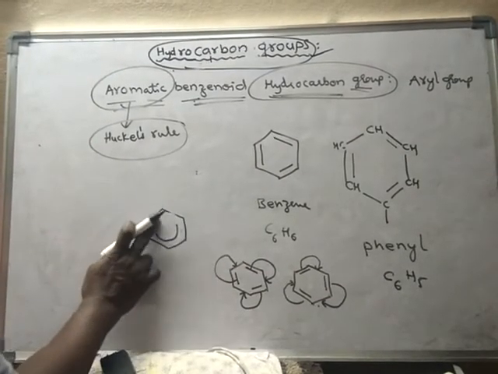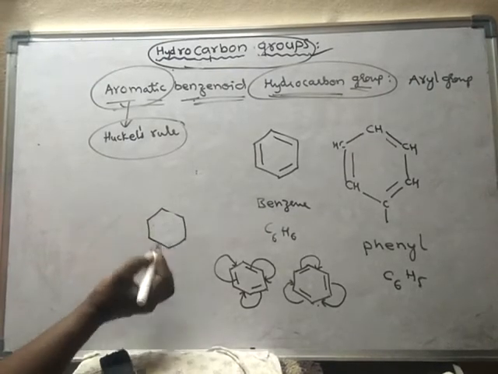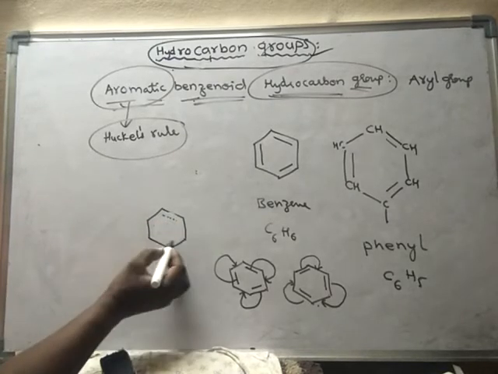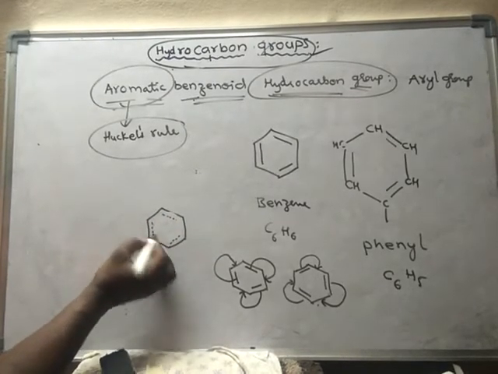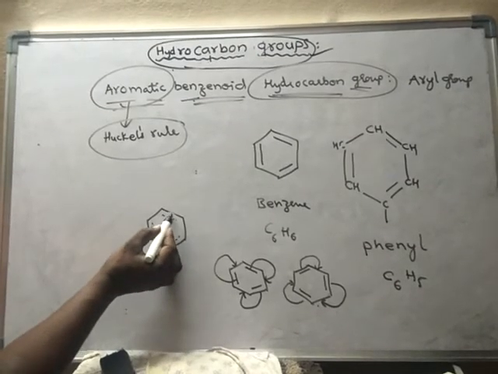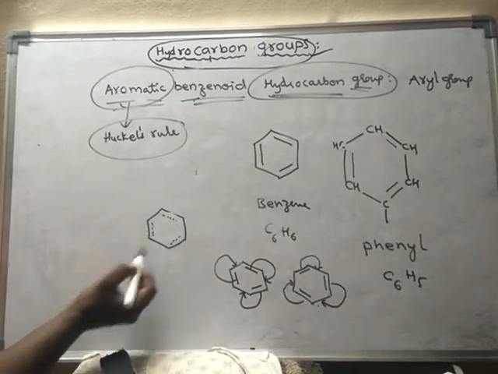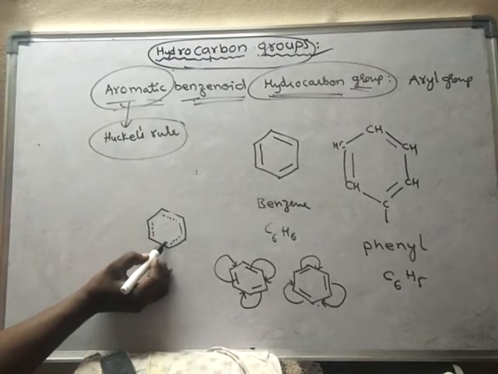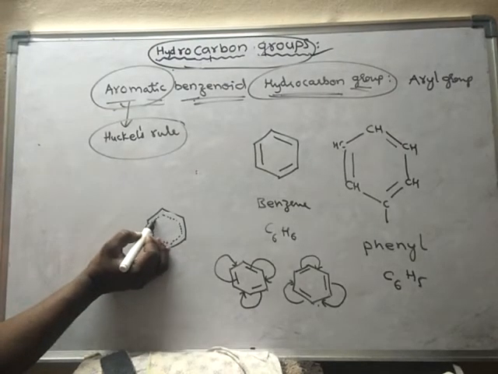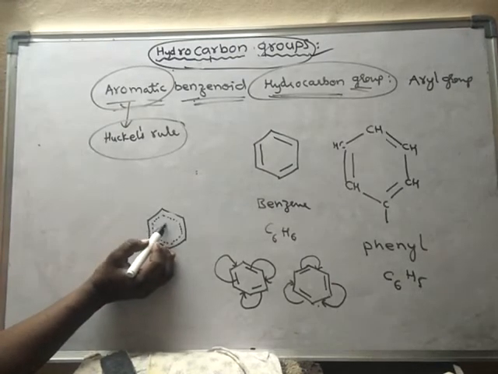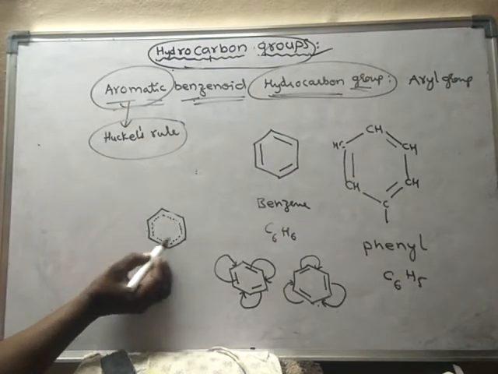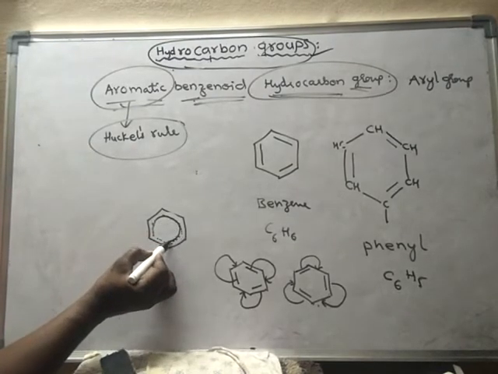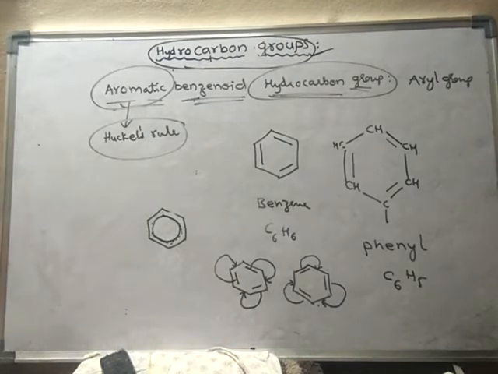Suppose this double bond is shifted here, this one is shifted here, and immediately again this double bond will shift here. It will keep on shifting, so that is why it is denoted with a circle inside the ring.